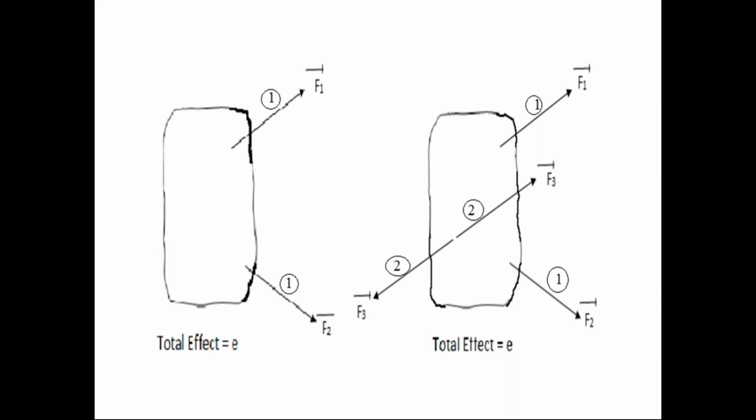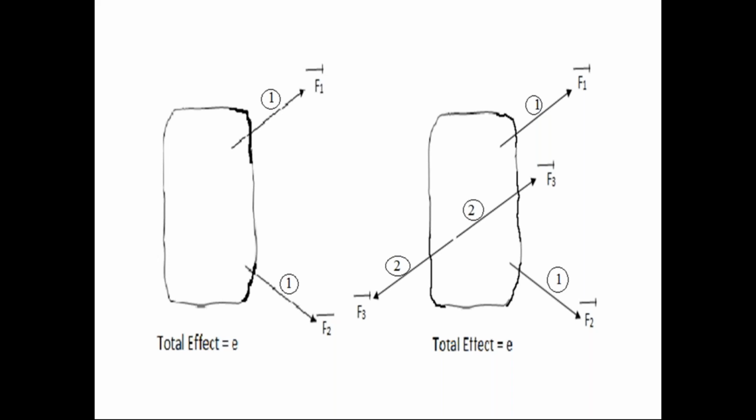But in the first diagram, the two forces F1 bar, F2 bar are not acting on the same straight line. They are not equal in magnitude. They are not opposite in direction. So the first force system F1 bar, F2 bar is not in the equilibrium condition.